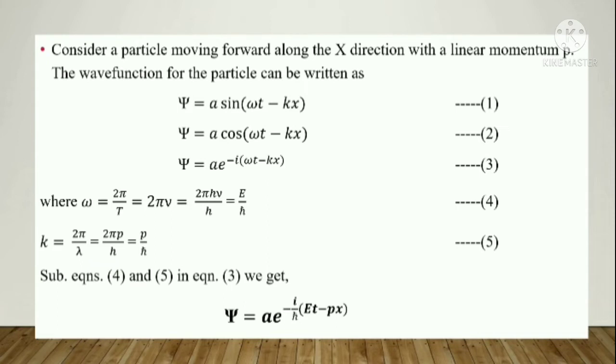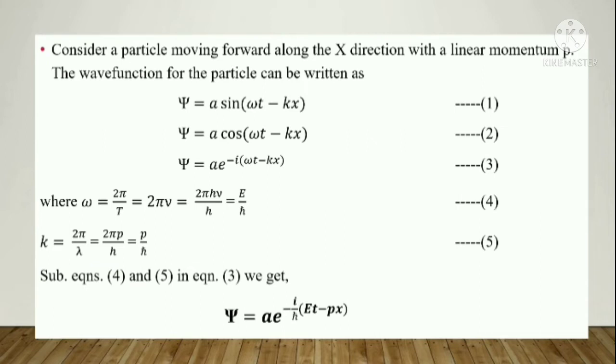Okay. Since it is a harmonic wave, we can consider it as a sine wave, a cosine wave, or in exponential term. Now, omega is equal to 2 pi by T, which we have studied in the oscillation chapter, the equation relating frequency to the period. Or I can write omega is equal to 2 pi nu, writing nu instead of 1 by T. I need this omega and k in terms of energy and momentum. My aim is to get the wave function in terms of energy and momentum.